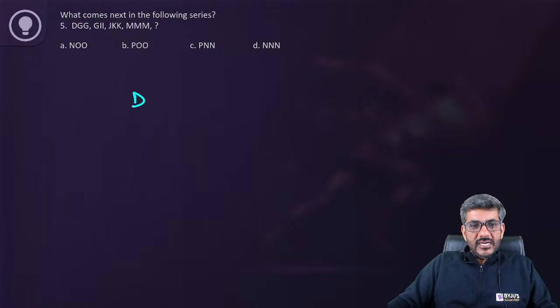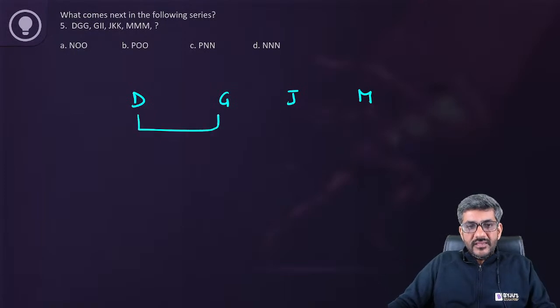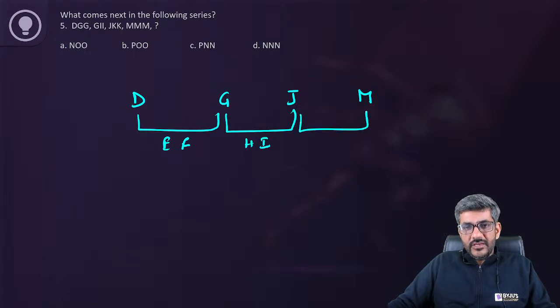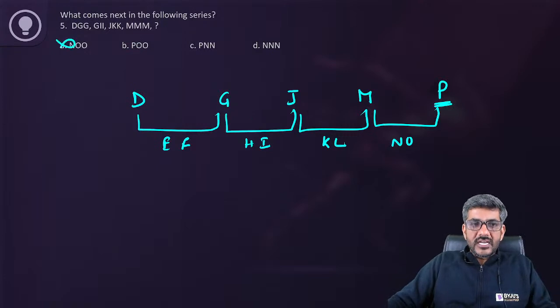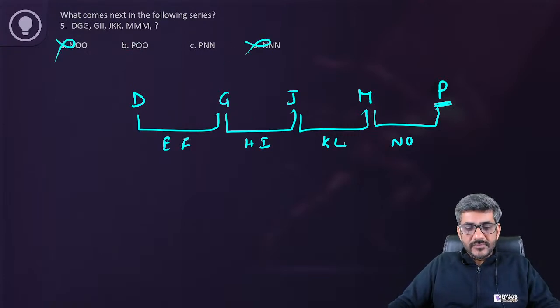So here when I look at D, G, J and M, these are the first letters. So D, E, F, G, G, H, I, J, J, K, L, M. So after that, the first letter of the next series should be P. So my answer should start with P. By that logic, I can straight away eliminate these two options, right?